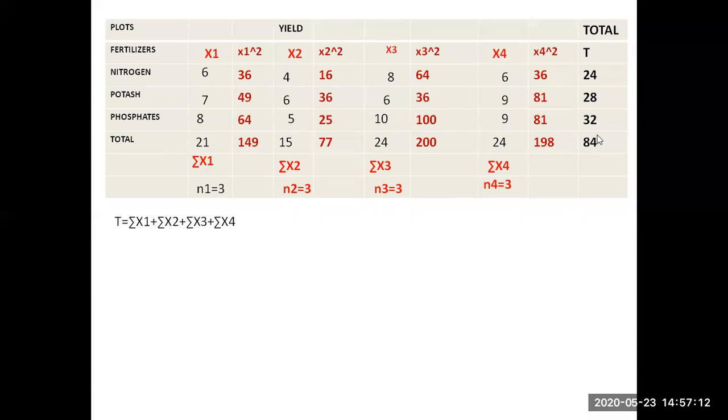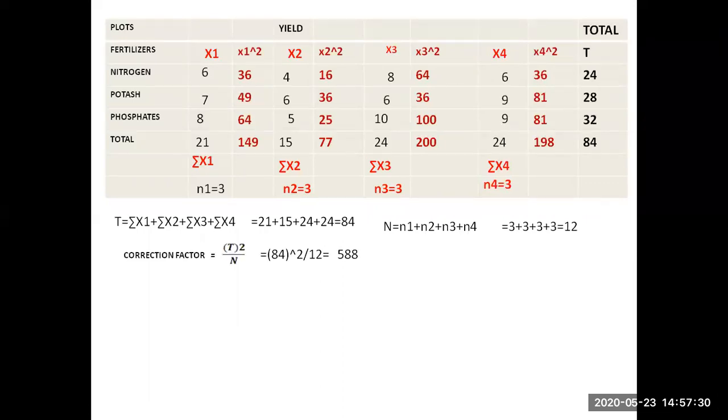So now we have to go for the correction factor. Sigma x1 plus sigma x2, sigma x3, you are going to get 84. Similarly, add the n values, and you are going to get 12. Correction factor is nothing but T whole square by n, so you are going to get 588. Here you may come across one doubt: this is the column wise correction factor. If you do the row wise correction factor, how much do you get? The same value.